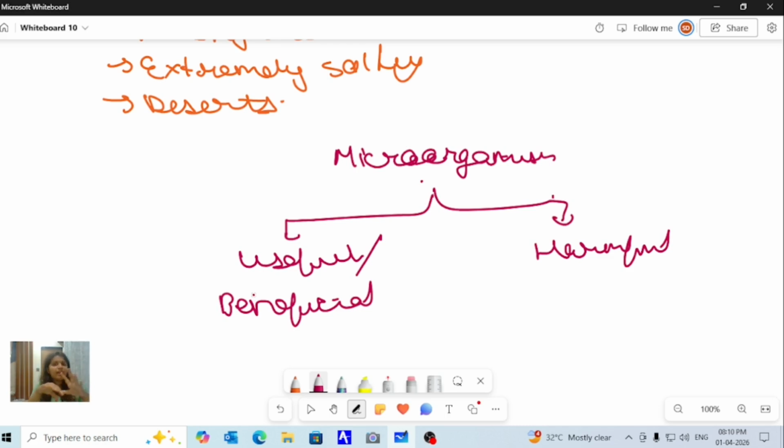But microorganisms can also be harmful because they can cause certain types of diseases, right? Yes, these diseases can be cured, but some of them cannot be cured and can have an adverse effect on your body. So we'll learn about this in the next class.